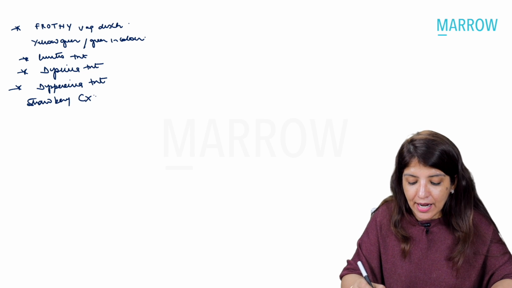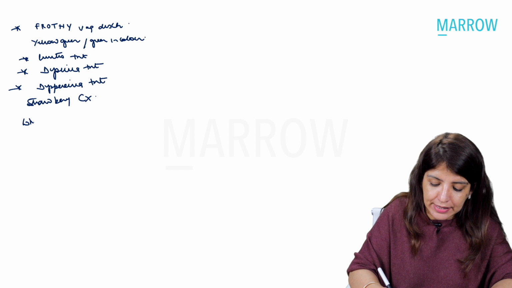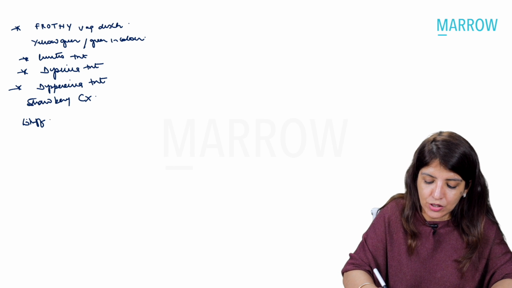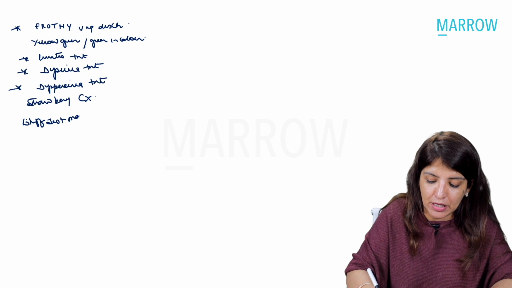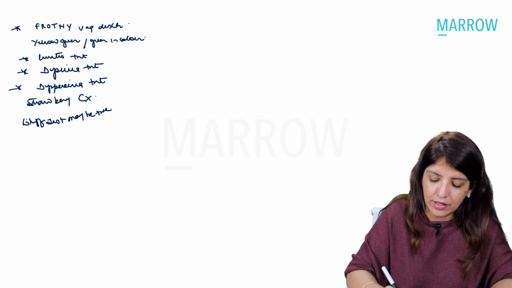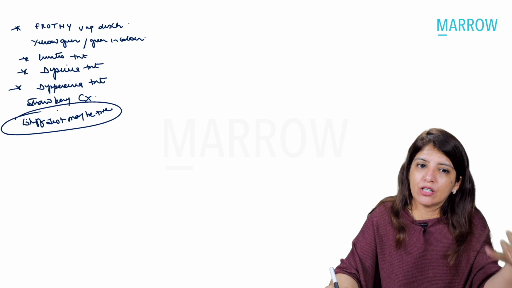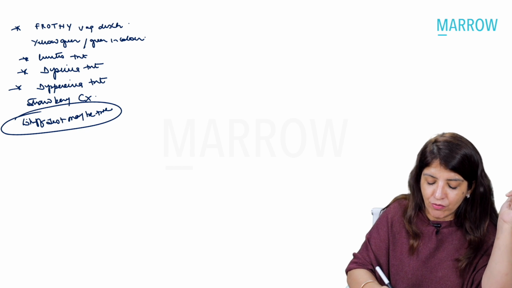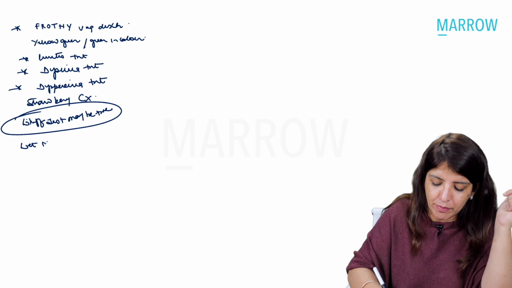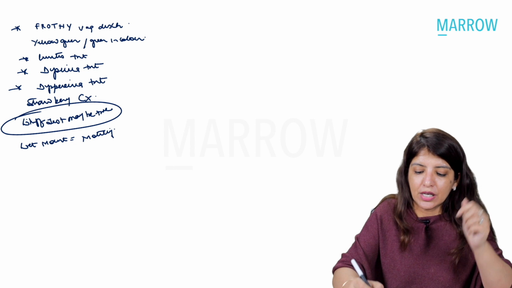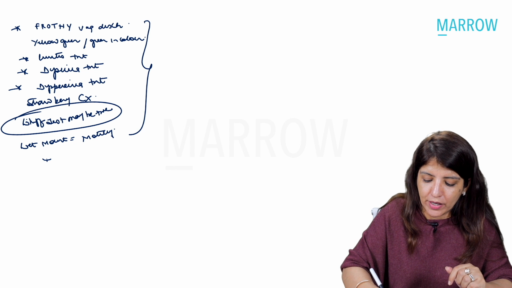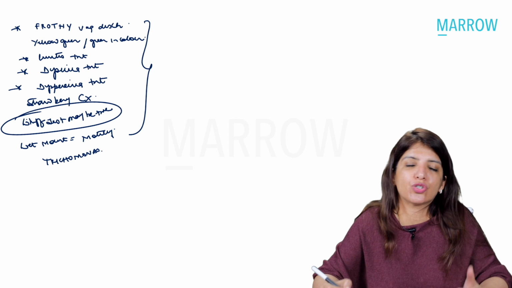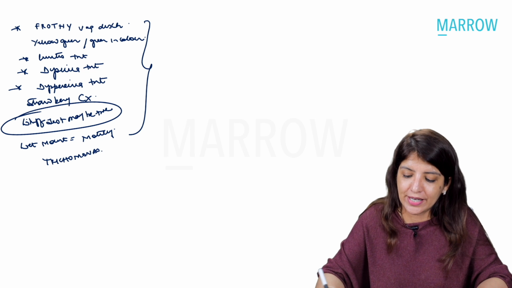Please remember that in case of trichomonas, the whiff test may be positive. Normally, it is positive in bacterial vaginosis, but it may be positive in trichomonas also. And when you do a wet mount, you will see motility present. So these are the words which you are going to get whenever they want to test you about trichomonas vaginitis.